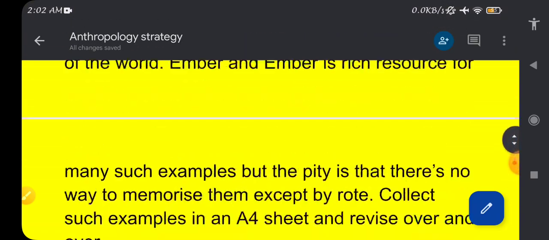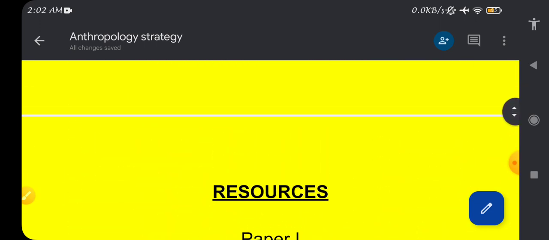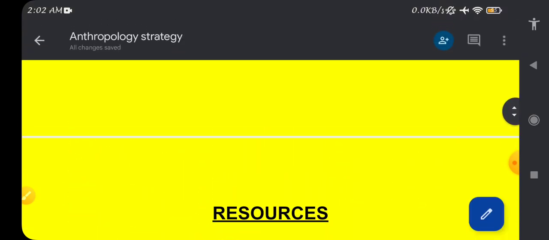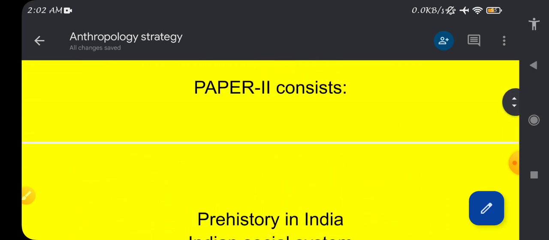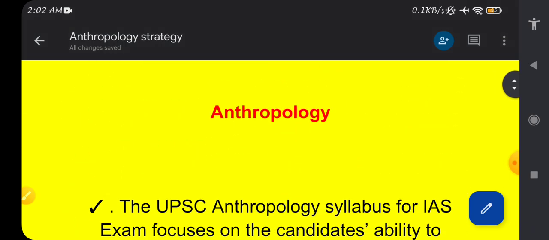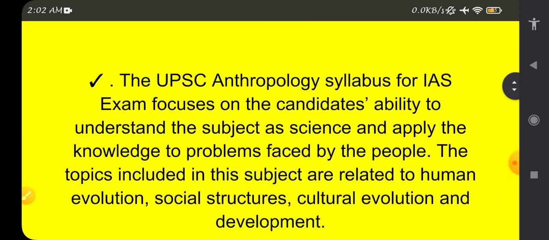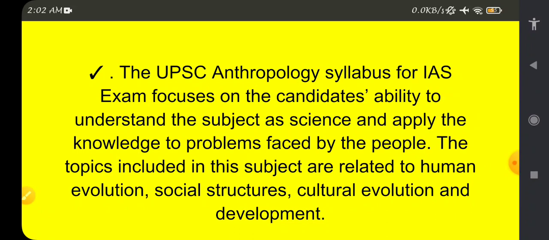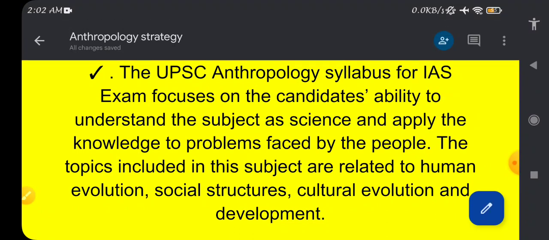optional, how to prepare, what the books and resources are, how to start as a beginner, how to use different resources at hand from the internet, and how to understand the UPSC anthropology syllabus and examination pattern. So stay tuned for the other parts of anthropology. I'll tell you step by step the resources, syllabus, books, topics, decoding the syllabus and topics, how to take the points from a topic and make diagrams, etc. All will be covered in subsequent videos.